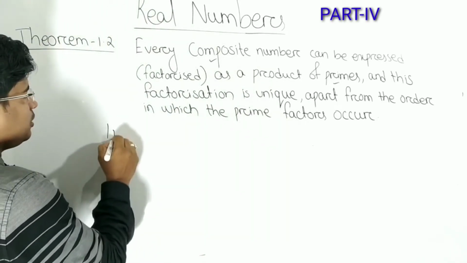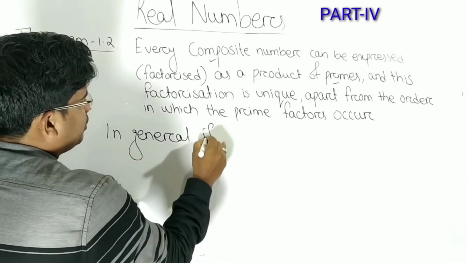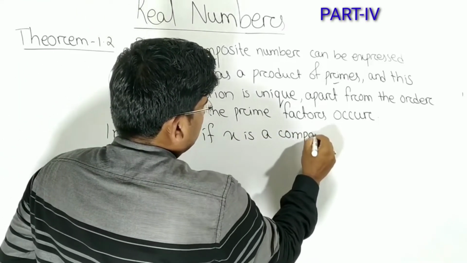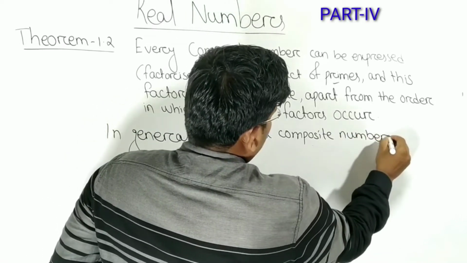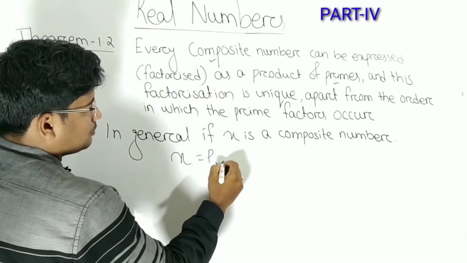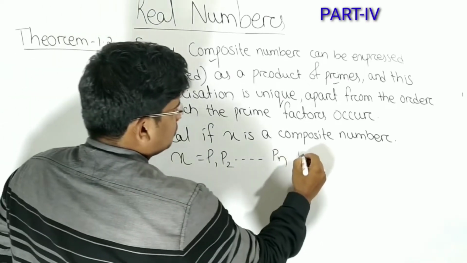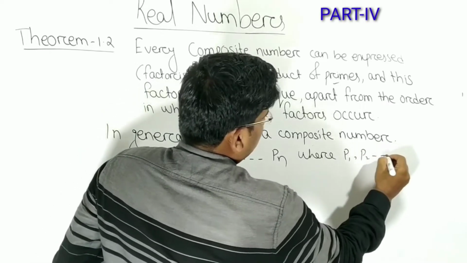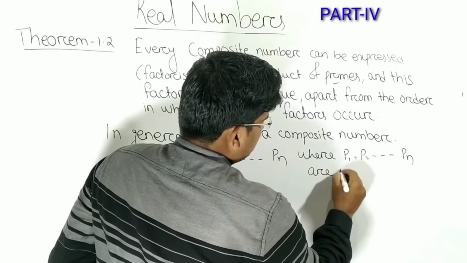Let, in general, x be a composite number. It is expressed in the form x equals p1, p2 up to pn, where p1, p2 up to pn are primes.